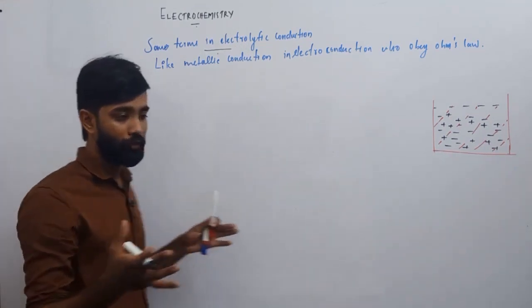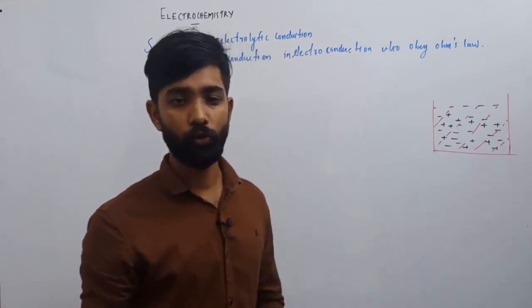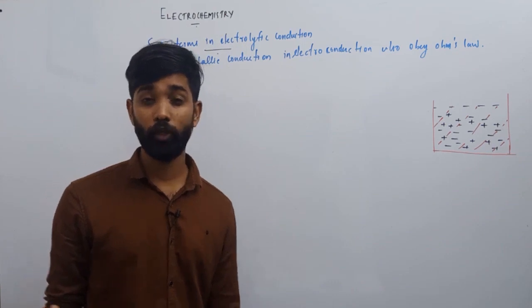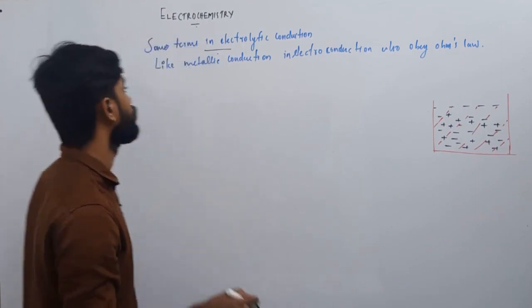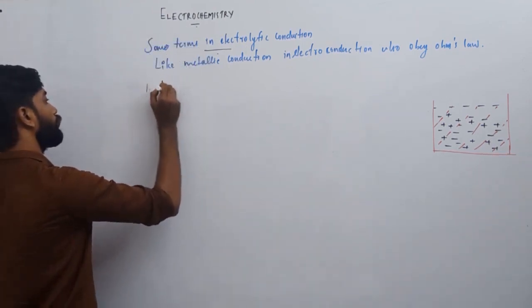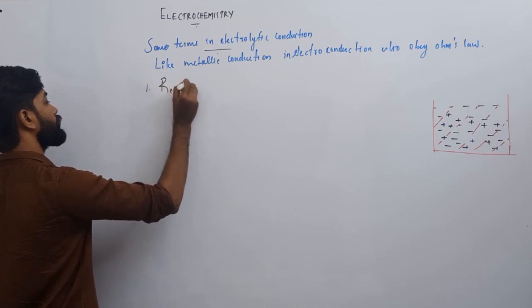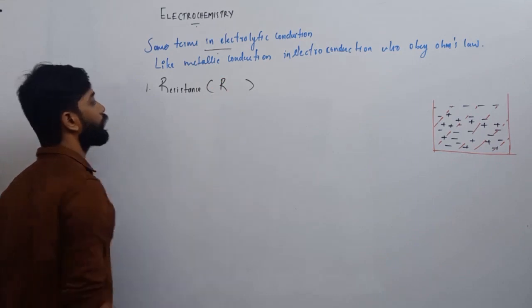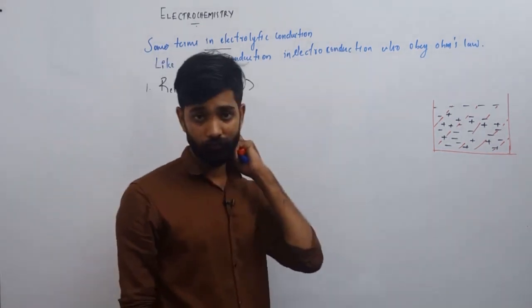Potential difference across any conductor is directly proportional to the current flowing through it. So if you take the ratio V by I, we obtain a constant, which we call resistance. That is our first term, resistance, and it is symbolically represented using the letter R.